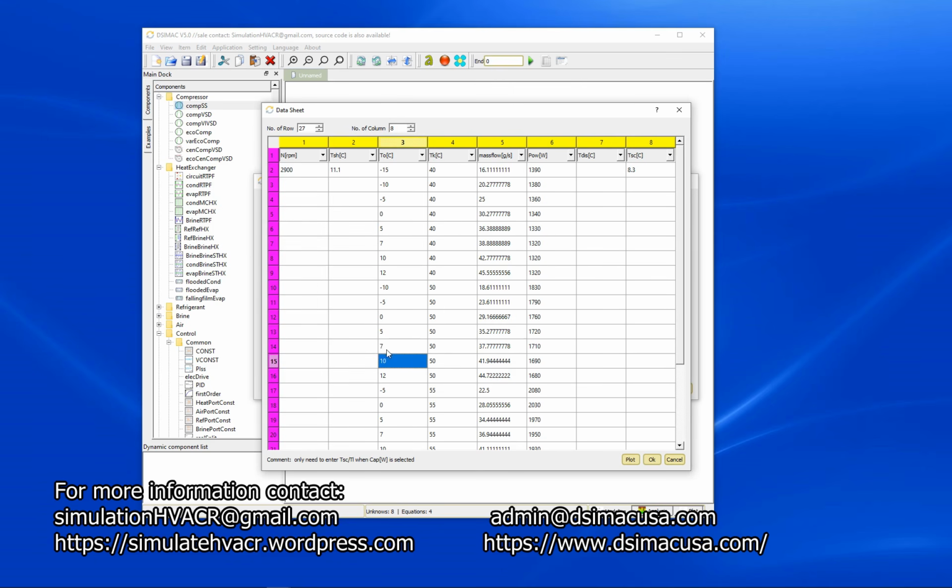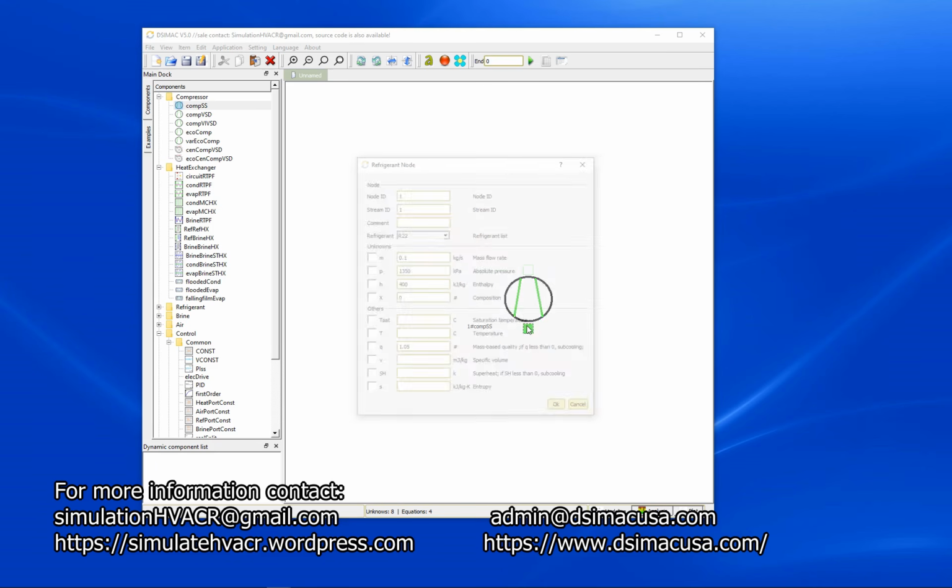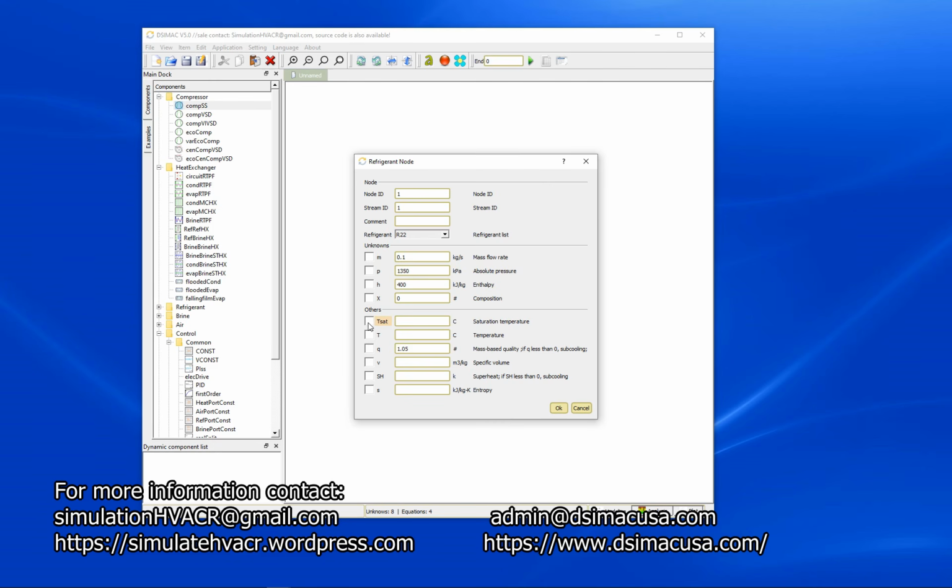Now we are going to go back to the experimental data. Here we are going to use the data in the highlighted row to confirm the accuracy of the simulation model. You can enter the compressor suction and discharge conditions.